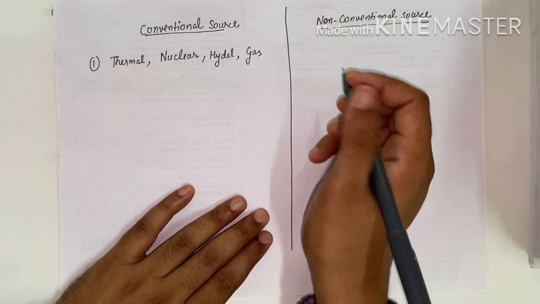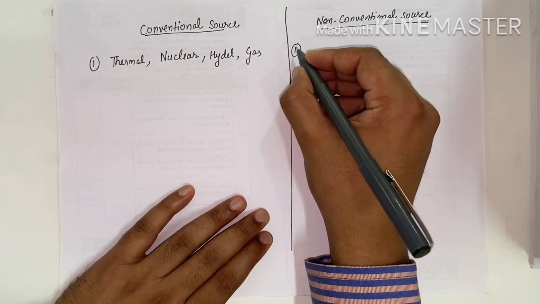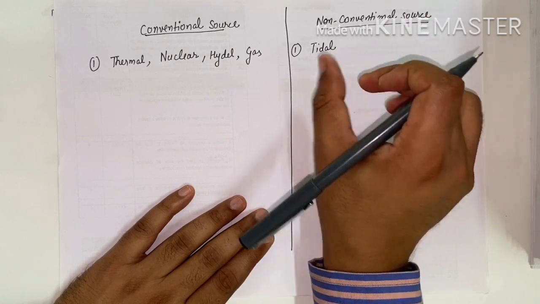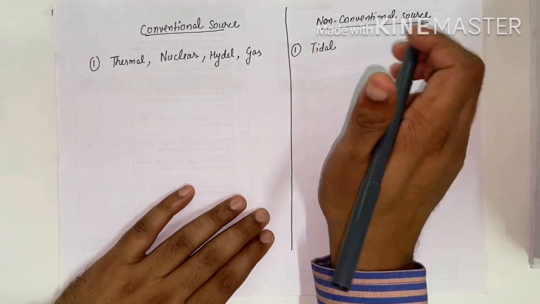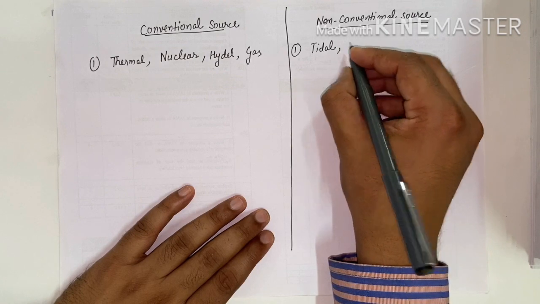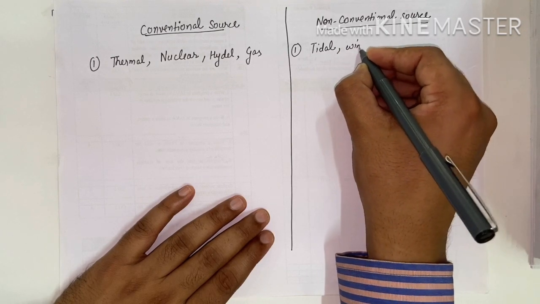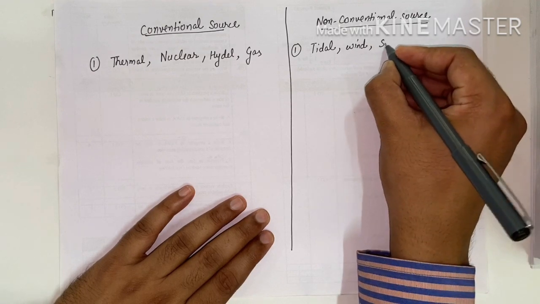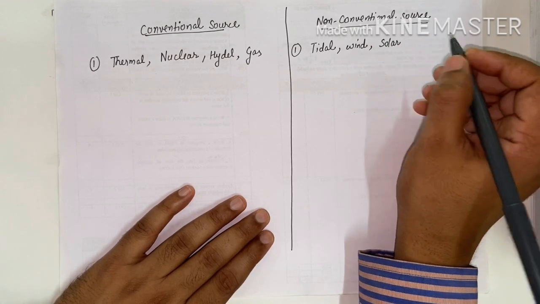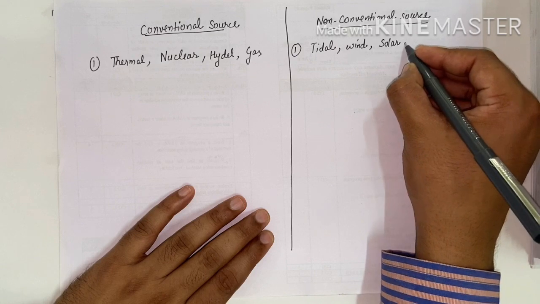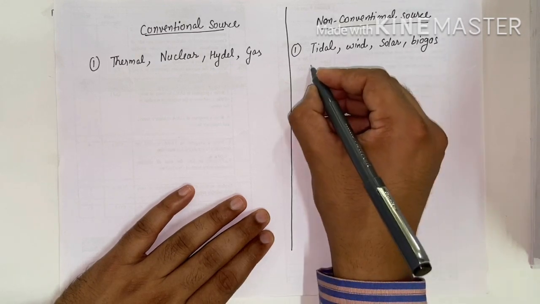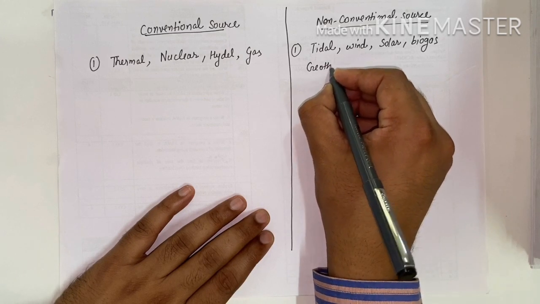But in the non-conventional source we have the tidal source of energy. With the help of tides we generate electrical energy. After that we have wind energy, and a solar form of power plant. After that there is a biogas power plant, then a geothermal source.